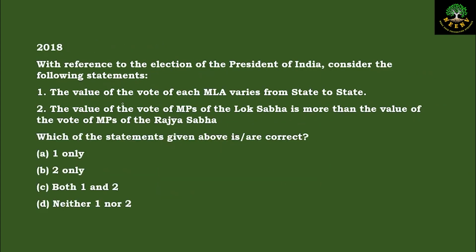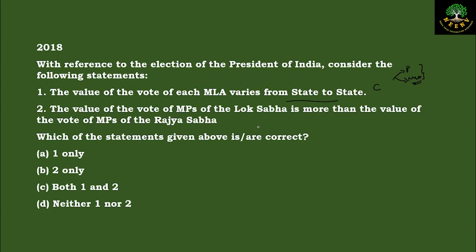So the first statement which says the value of vote of each MLA varies from state to state. This is correct because it is based on the population and the number of MLAs in each state, and both of these vary, and the value of vote of each MLA from state to state varies. Now the second statement, the value of vote of MPs of Lok Sabha is more than the value of vote of MPs of Rajya Sabha.